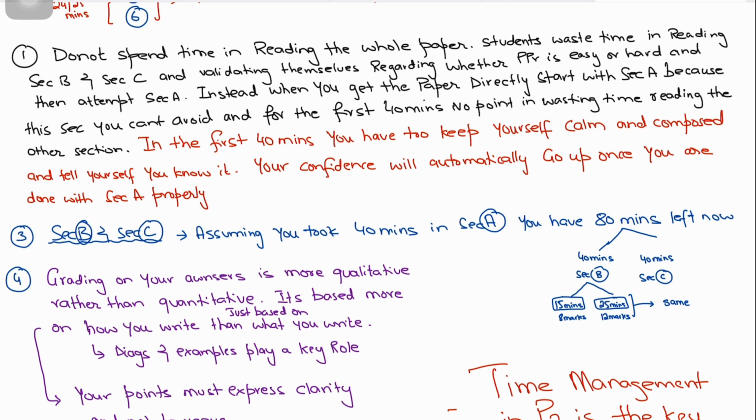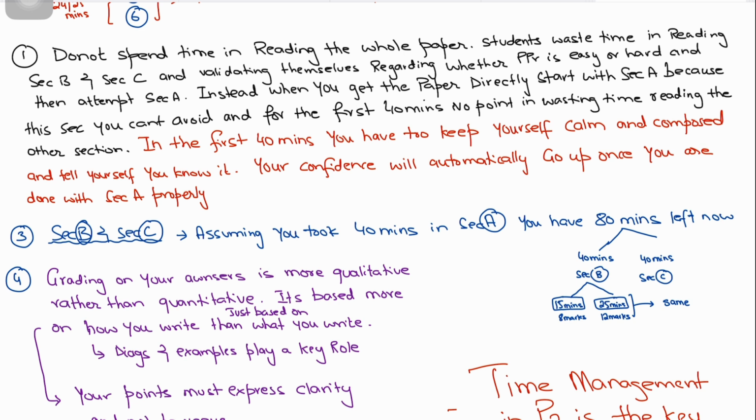So directly start with section A. Like I said, for the first 40 minutes of the paper, you have to keep yourself calm and composed, and you need to tell yourself that you know it, because confidence is the key. Once you're done with section A, my strategy is that I tell my students to take maximum 40 minutes on section A. So your confidence will automatically go up once you are done with section A properly.